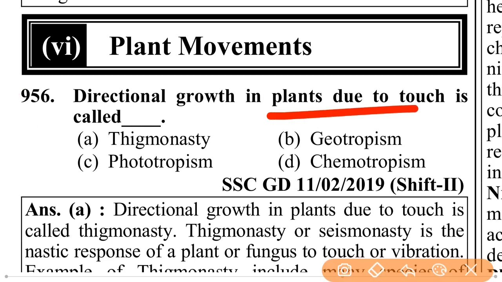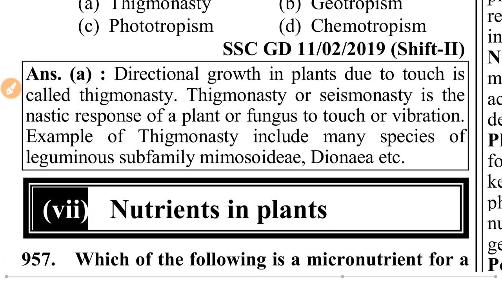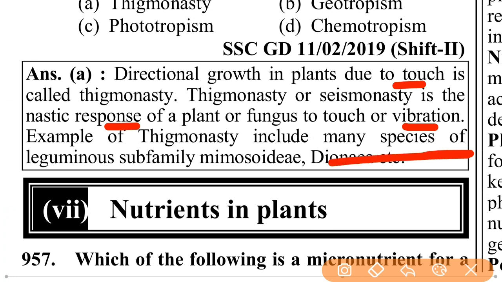Directional growth in plants due to touch is called thigmonasty. Thigmonasty or seismonasty is the nastic response of a plant or fungus to touch or vibration. Examples of thigmonasty include many species of the leguminous subfamily Mimosoideae, Dionaea, etc.